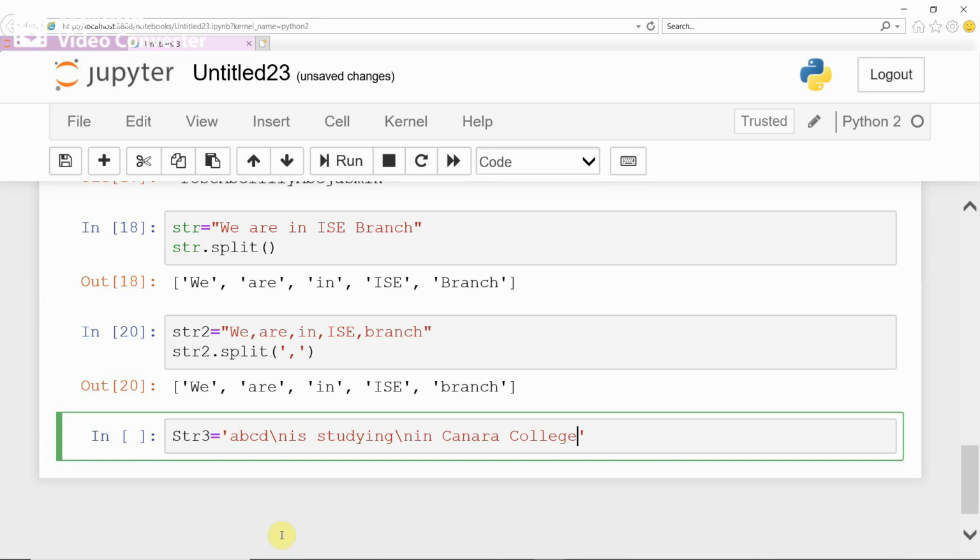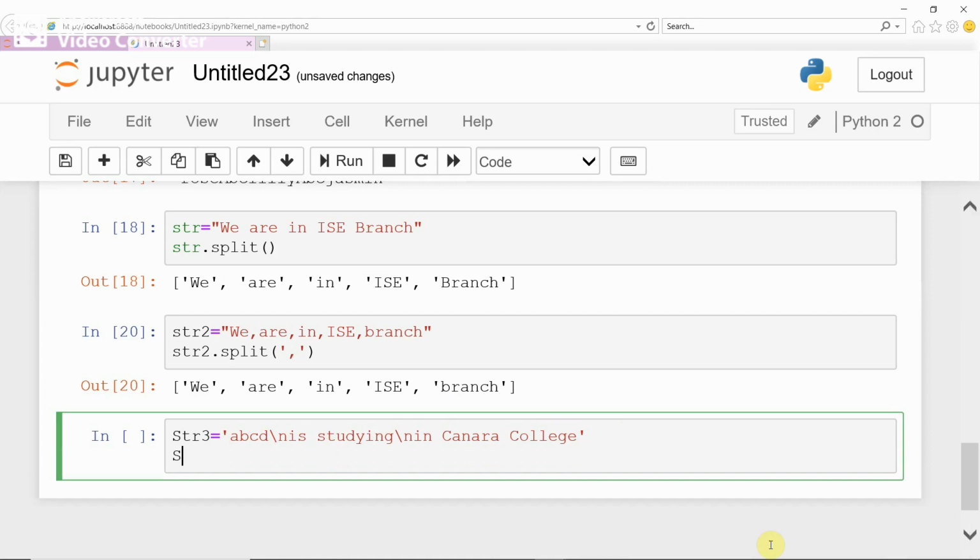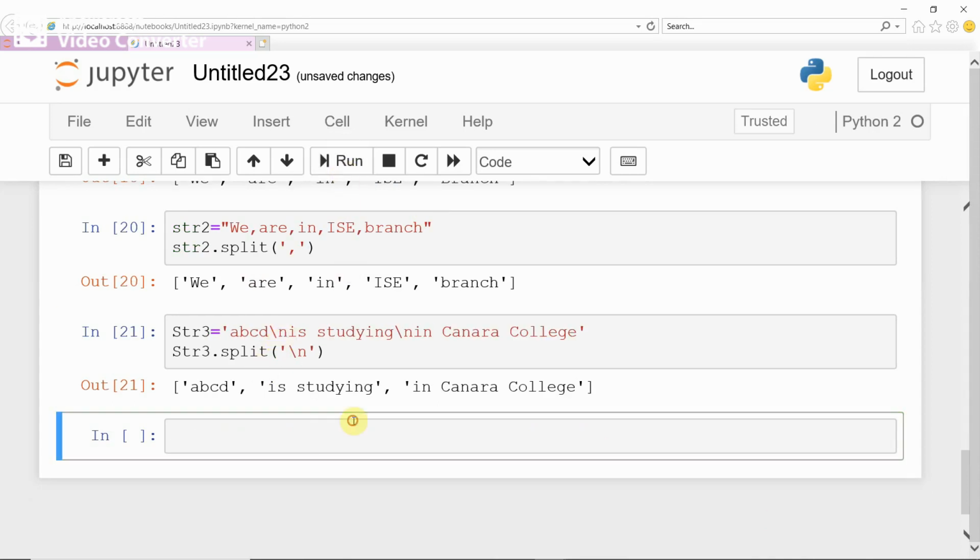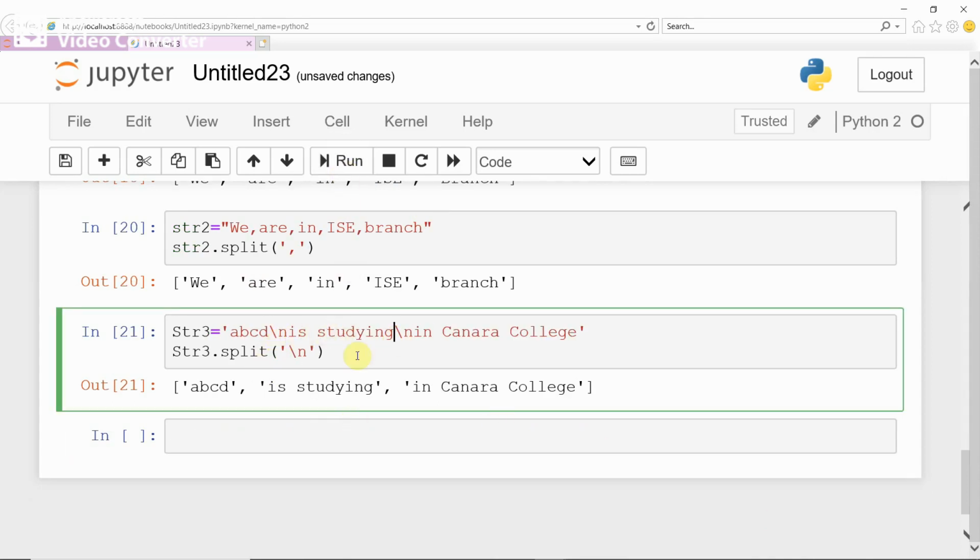Okay, \n is a splitting character. Now, if you give str3 dot split, in bracket, in single quote, \n, run. See, according to the new line character, it is split.